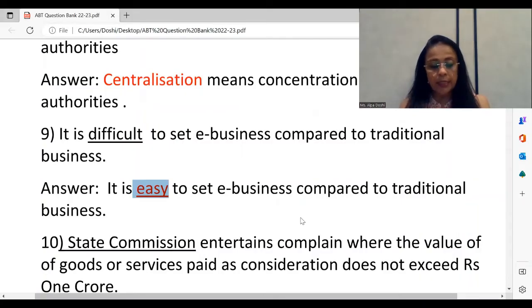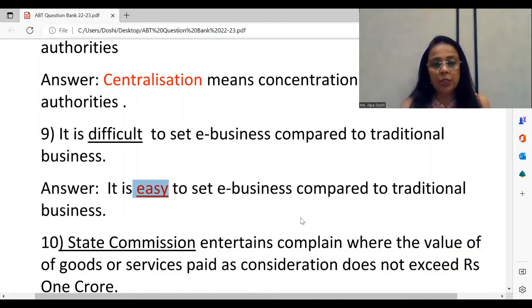So if you see here, once again, we are talking about the particular amount. Since State Commission has been underlined, it is incorrect. We have to see which is the correct answer. Please identify the chapter. As we know, this is the chapter number 7, Consumer Protection. It will really be wonderful for you if you actually stop the video, go to the 7th chapter, check up your pages, go to the distinction at the end of the chapter, and you'll find this statement there.